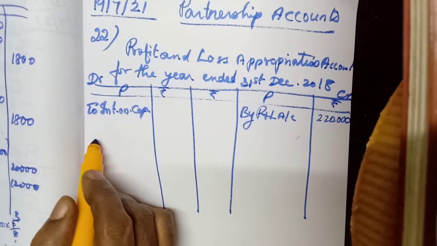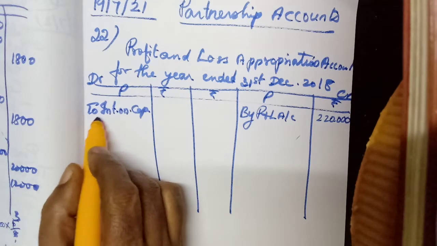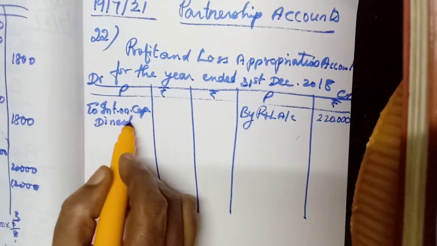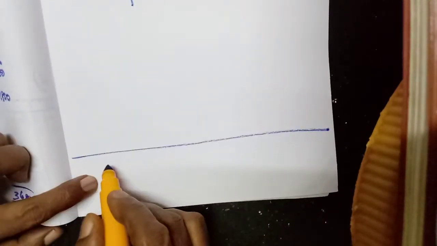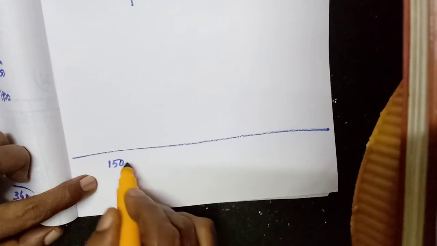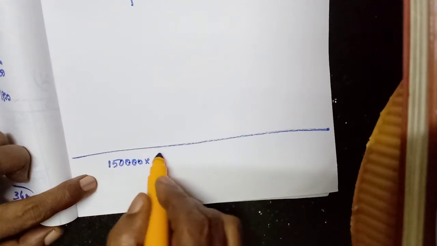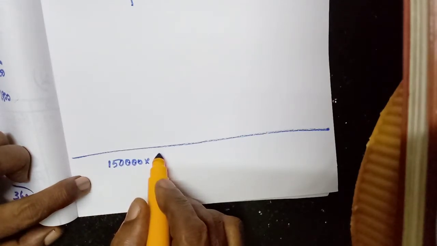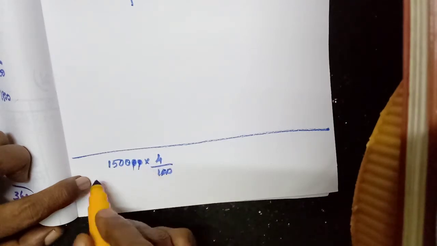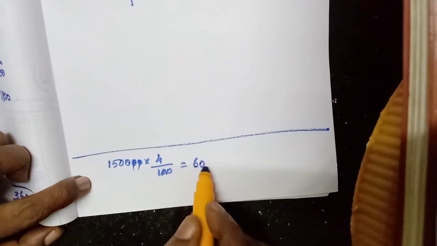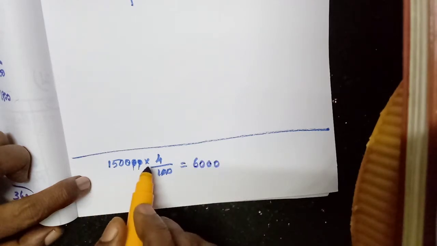Okay, both the partners. So, first Dinesh, interest on capital. How much? We will do the calculation here. See the calculation. 1,50,000 into 4% by 100. 15 into 4, 60. Isn't it? 6,000. Then next partner,